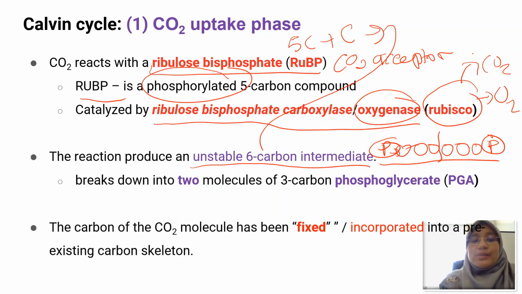The carbon of the carbon dioxide molecule has now been fixed, or incorporated, into an existing carbon skeleton, which is the RuBP. So that's why this stage can also be referred to as the carbon fixation phase. The carbon dioxide is fixed into the RuBP molecule.